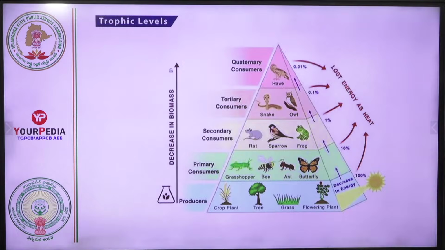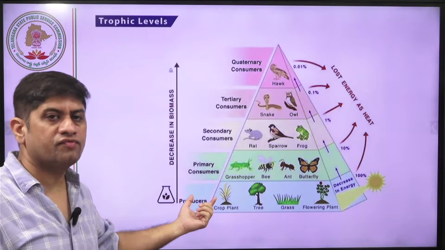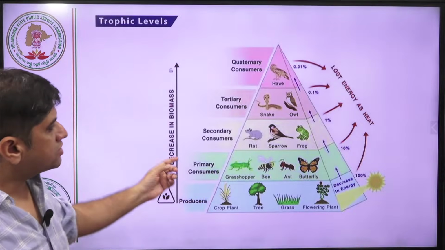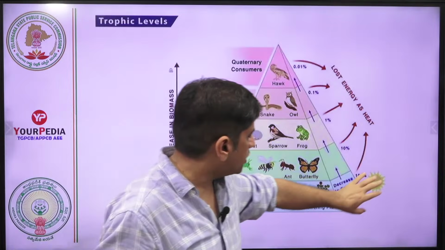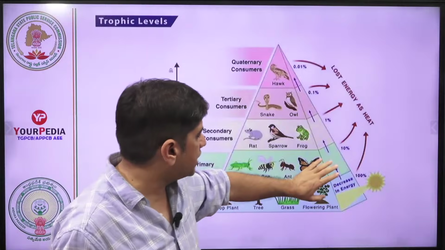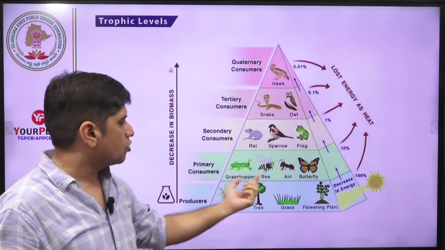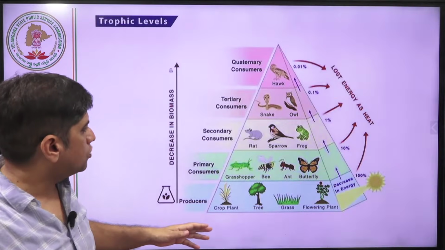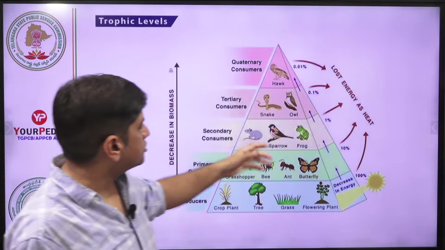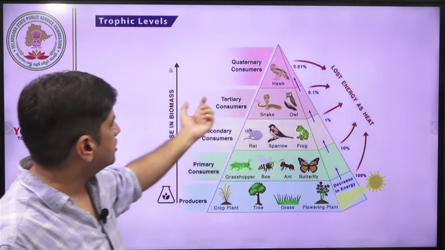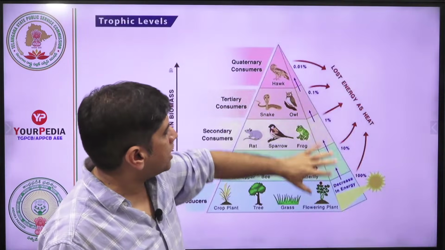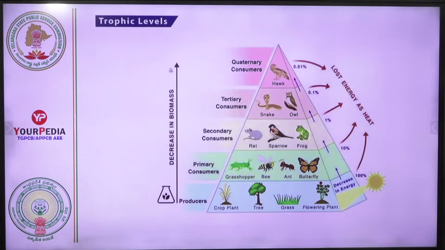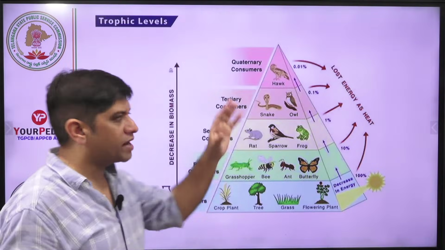So what is happening is, see, the producer is the first level of the trophic base. Producer means plant. So they take the solar energy directly. Solar energy comes to plants, and 10% of that goes to the primary consumer. Grasshopper, bee, ant, butterfly, whatever you call it. Then the next level, secondary consumer, then tertiary consumer, then quaternary consumer. So 10% energy goes to the top. This pyramid is called an upright pyramid.